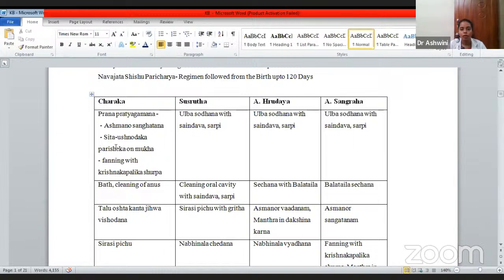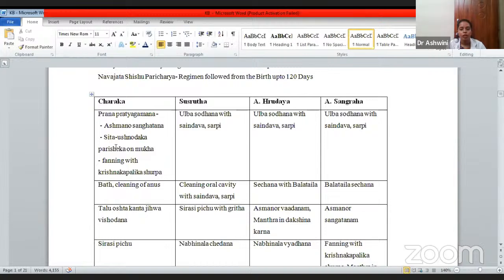It means all the procedures done to stabilize or restore the ABC. A stands for airway, B for breathing, C for circulation. Whatever you do just when the baby is delivered, the resuscitation procedure comes under Prana Pratyagamana.